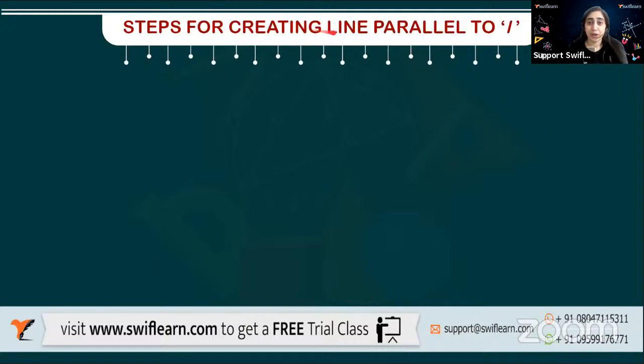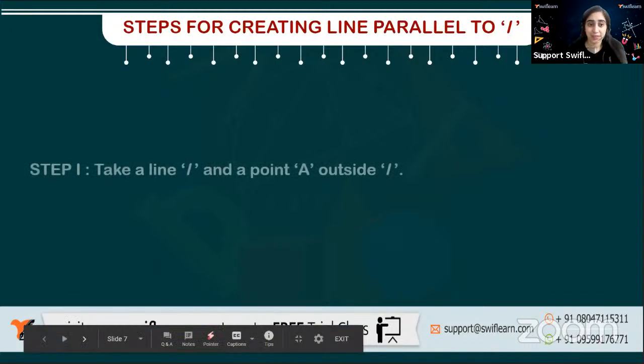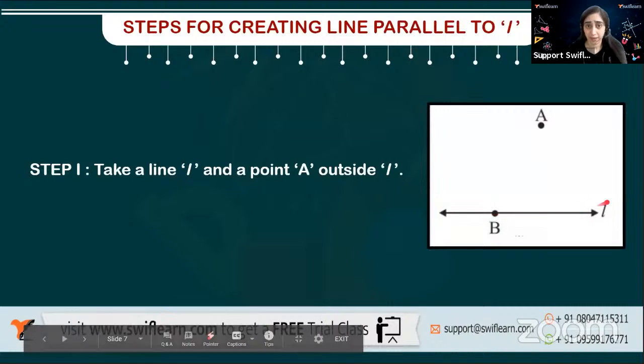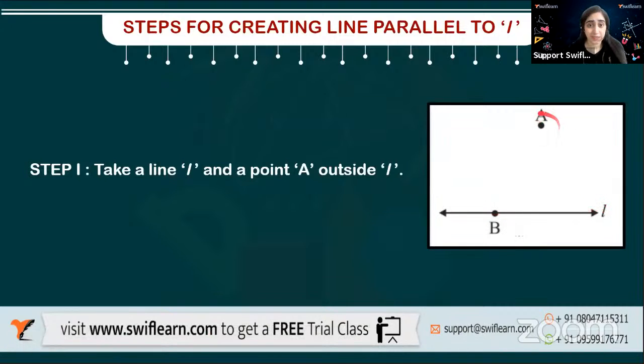So, steps for creating a line parallel to a line L. First of all, let's draw a line L. Take a line L and make a point A outside the line. I made this line L and a point A outside the line, because at point A I'll draw the parallel line.